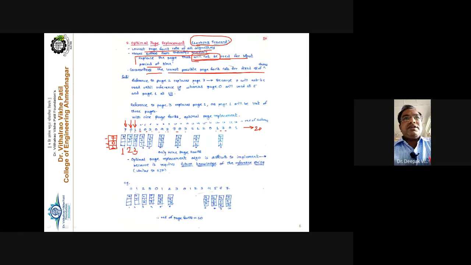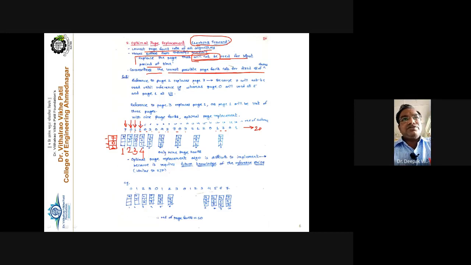Now when a request comes from the process for the memory reference to number 2, it will check inside the memory. In the 3 frames there is page 7, page 0, and page 1. There is no page having number 2. That is nothing but a page fault, so I can call it page fault number 4. Now out of 7, 0, 1 I have to replace one of the pages. And which page is to be replaced out of 7, 0, 1?